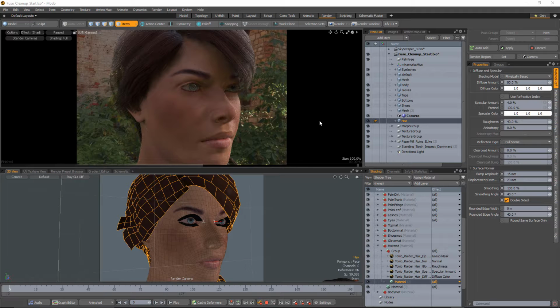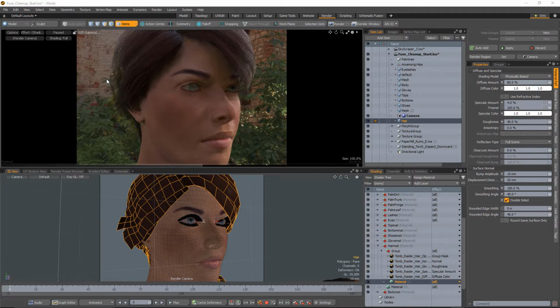And we're going to take this character now, where we've already got the textures and materials pretty much set up, and expand to look at how we can improve the model in order to get a higher fidelity character for our rendering. But before we jump right into the model itself, there is one thing that I would like to show in the texture area here, and this is going to have to do with the hair.